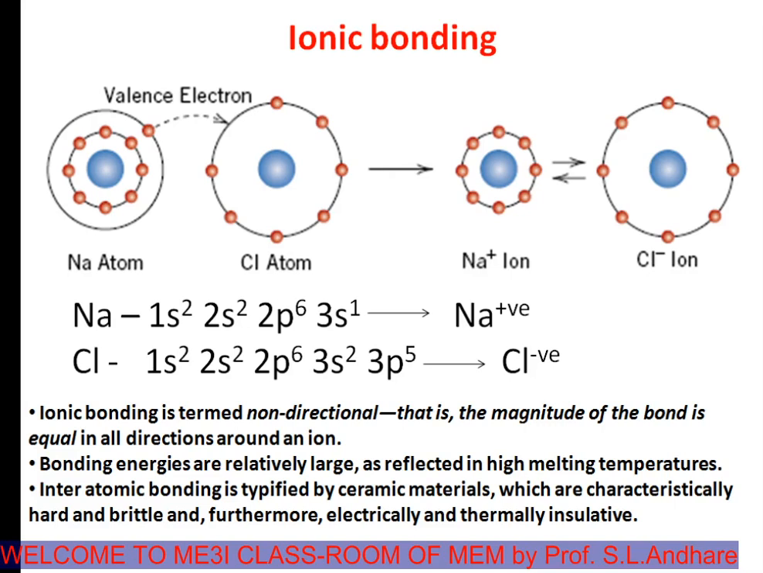Ionic bonding. Atom and ion, they are different. Every atom tries to attain a stable configuration. For example, sodium's atomic number is 11 and its electron configuration is shown here as 1s2, 2s2, 2p6, 3s1. The last outermost subshell has only one electron, which we regard as valence electron.